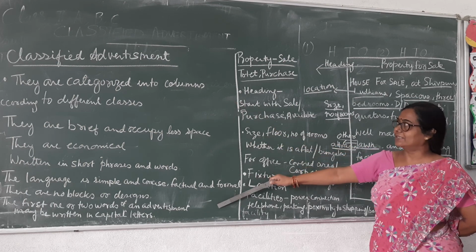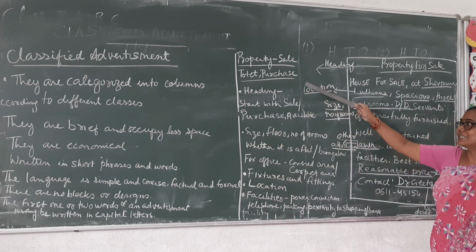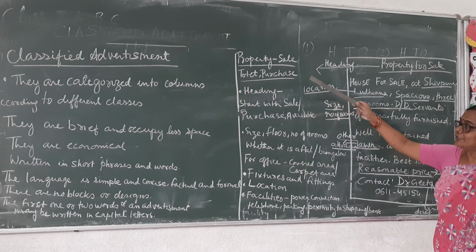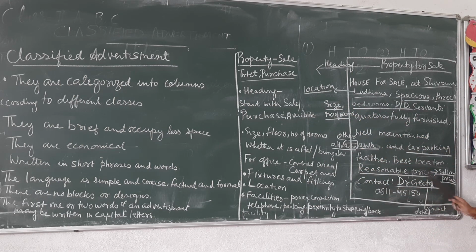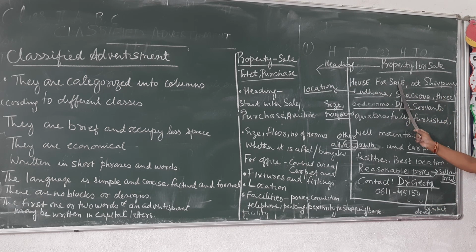You are going to write it this way. This is for the property sale. When you're talking about property sale, you have to mention all these. And here, this is an example. You'll put it in a box. You'll write with property for sale. The first 1 or 2 words will be in capital letters. You'll talk about the location, the size of the room, the carpet area and any other attraction that is there. Though I have not done it, you can also mention that it has close proximity to shopping areas, banks and others.